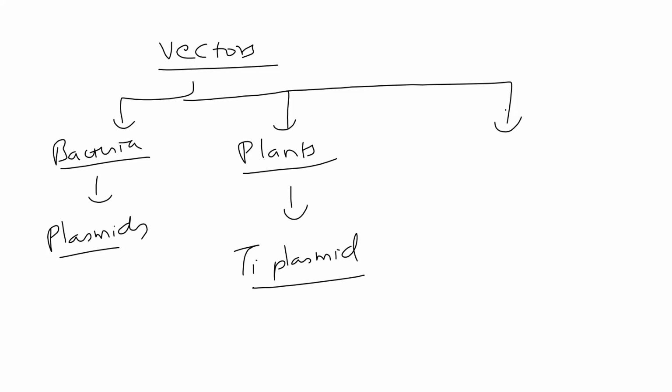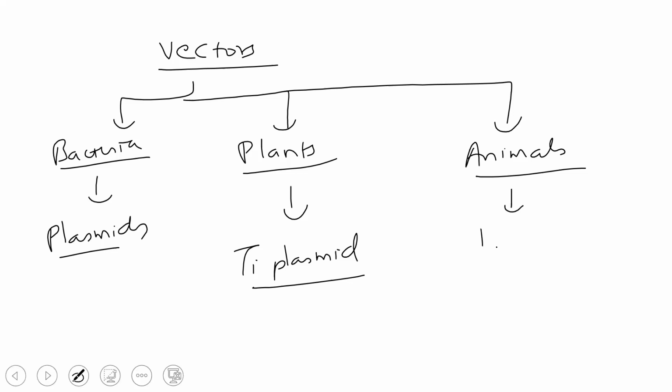And if you want to transfer a desired gene in animals, then retroviruses can be used. That is, disarmed retroviruses, which are not harmful. Otherwise, retroviruses can cause diseases; even HIV is a retrovirus. So you can use disarmed retroviruses.